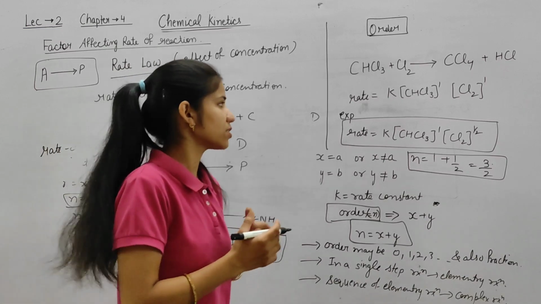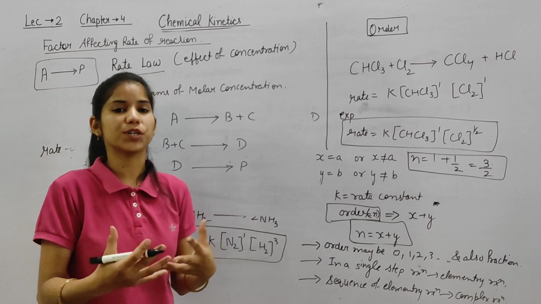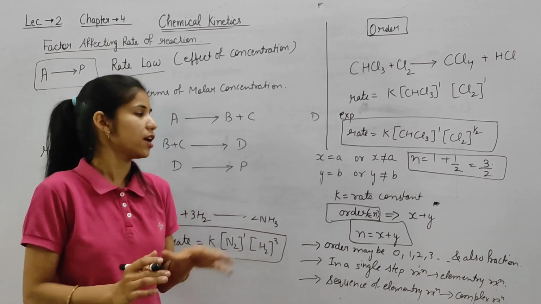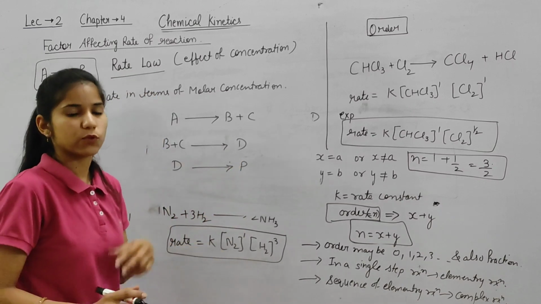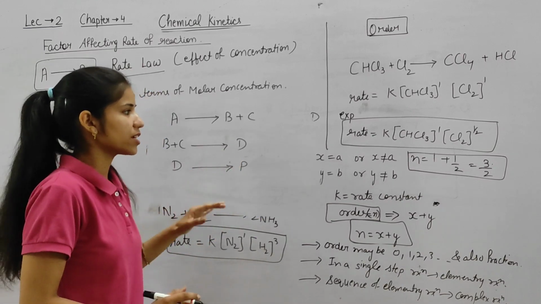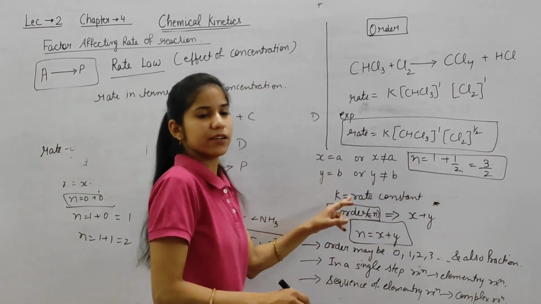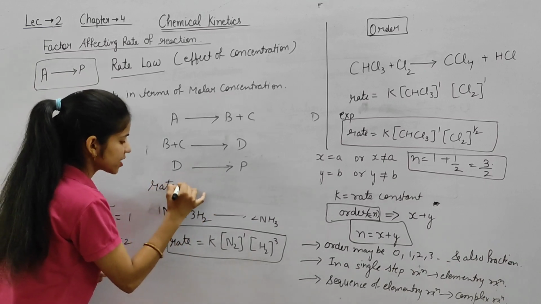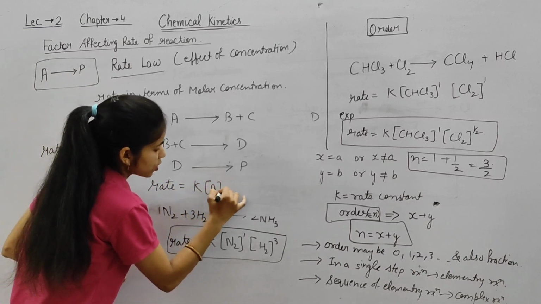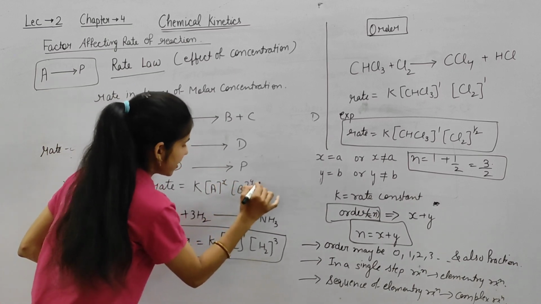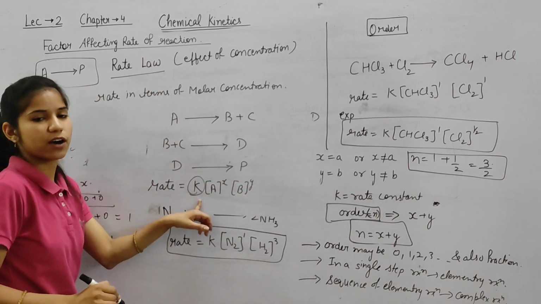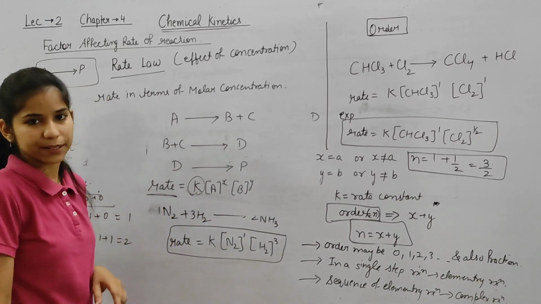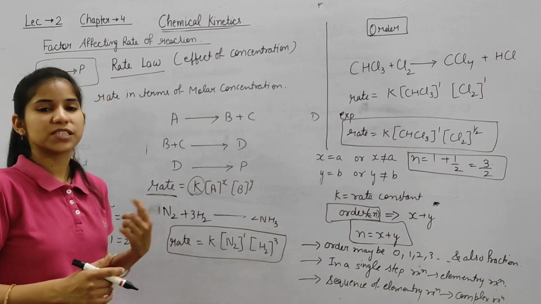Okay. So this is our topic: the factors affecting rate of reaction, what is rate law, what is order. In the next lecture we will talk about the unit of rate constant. What is the unit of rate constant? So you have to learn about what is the rate and what is the rate constant. Rate constant is basically K, which we find in the rate law. In the rate law, rate is equal to K A raised to the power x, B raised to the power y. In the next video, we will find out the unit of this K and also the unit of this rate.